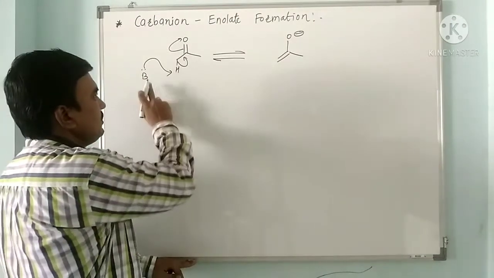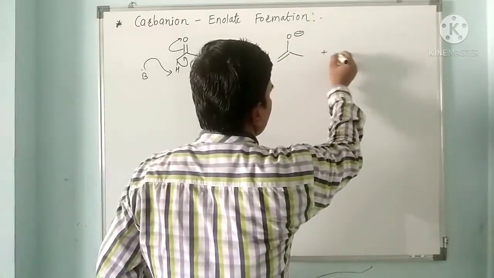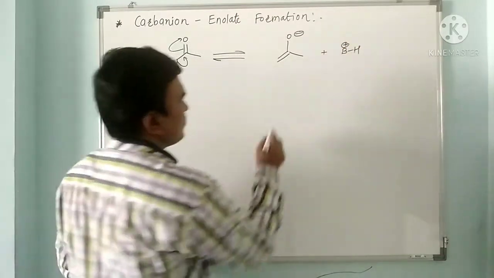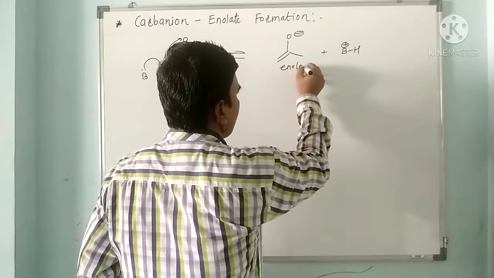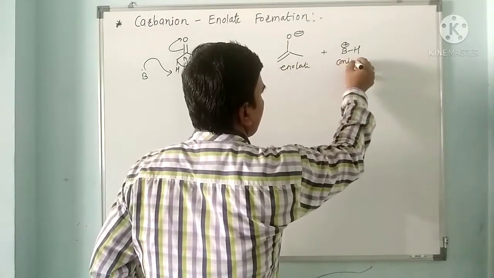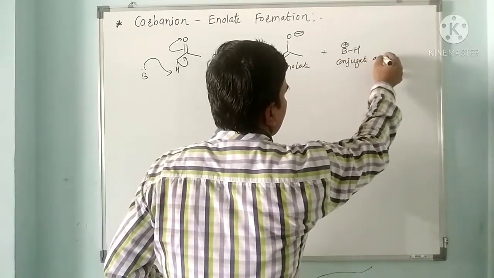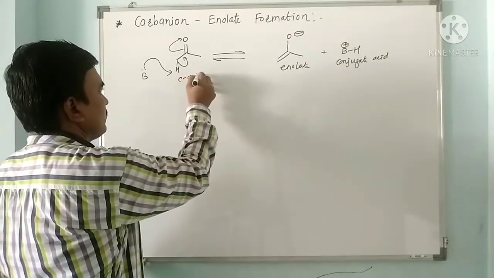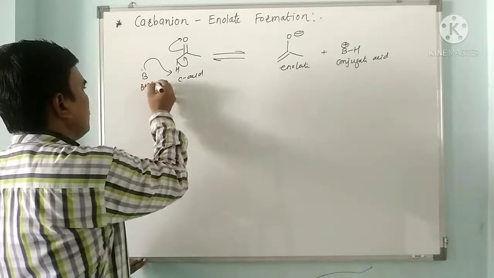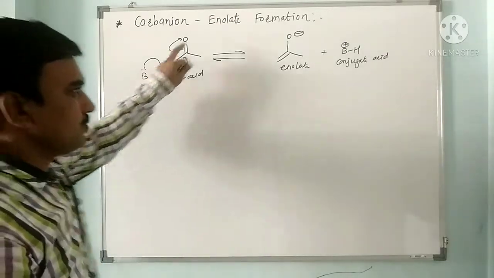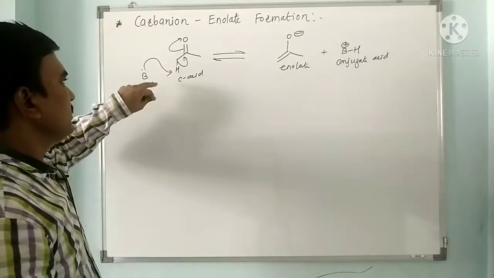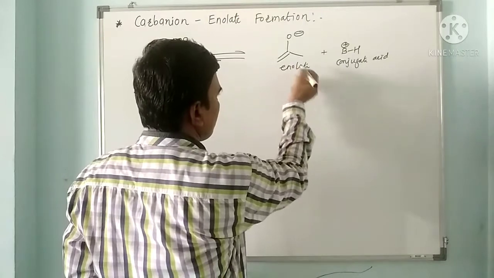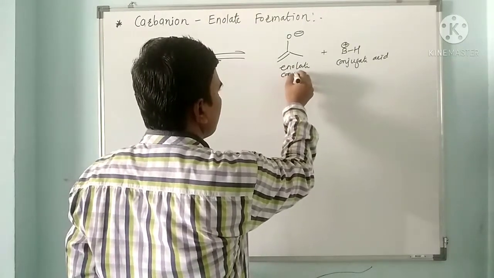When this base takes a proton, it forms the conjugate acid, BH plus. Here there is an enolate, and here there is the conjugate acid. Here we can say this is a carbon acid. Here there is a base. The base catches a proton and forms a conjugate acid, and the acid releases a proton and forms this enolate, which can be called the conjugate base.